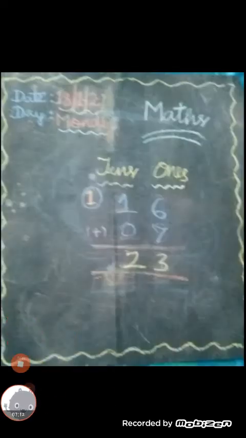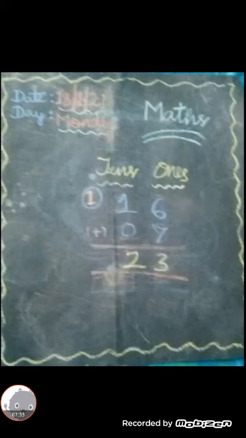Okay, children, take a rough note with a pencil. Okay, here look at what I wrote on the board. Ones, tens. Take a pencil and write ones place, tens place. This is one method to add the numbers.